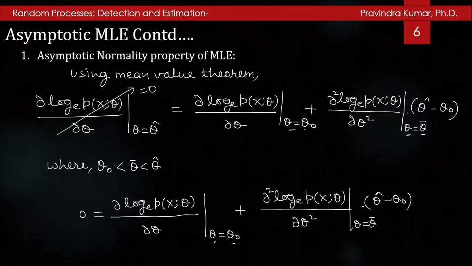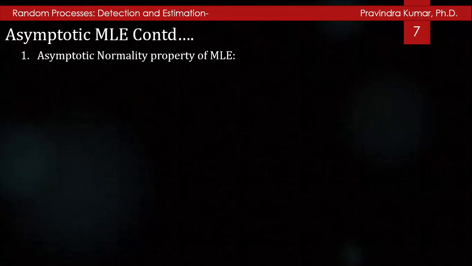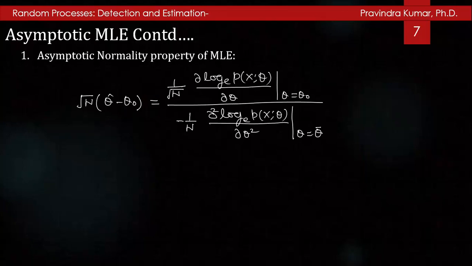And I can write it as root n (theta cap minus theta naught) equal to 1/root n ∂ log p(x; theta)/∂ theta with theta equal to theta naught, divided by minus 1/n ∂² log p(x; theta)/∂ theta² with theta equal to theta bar.